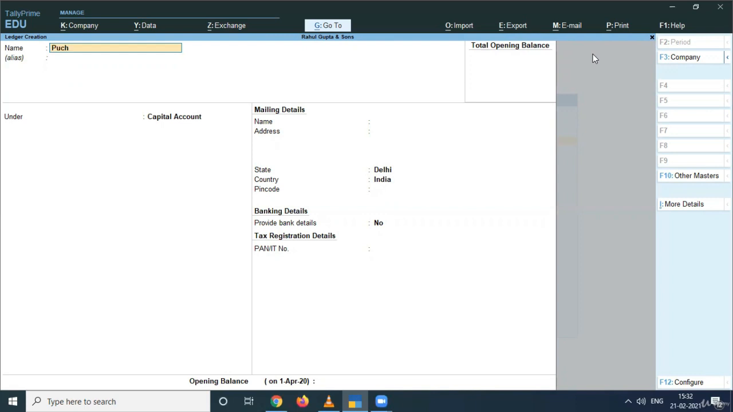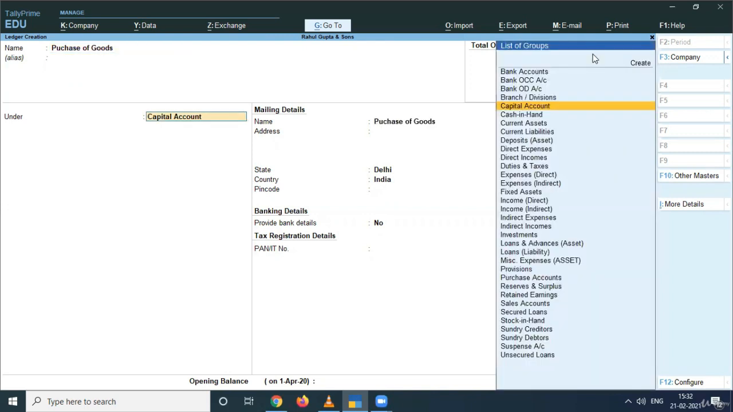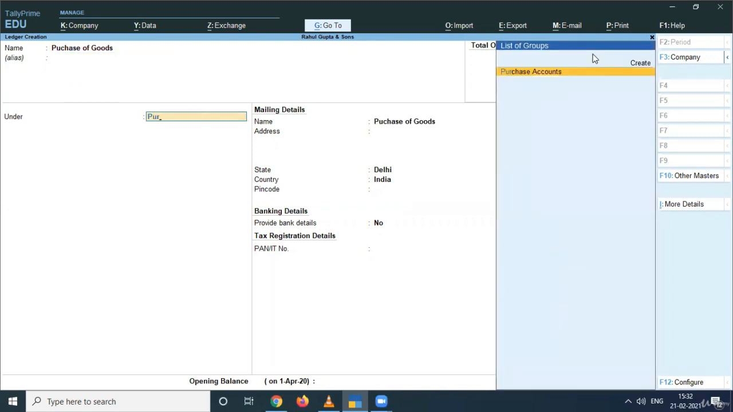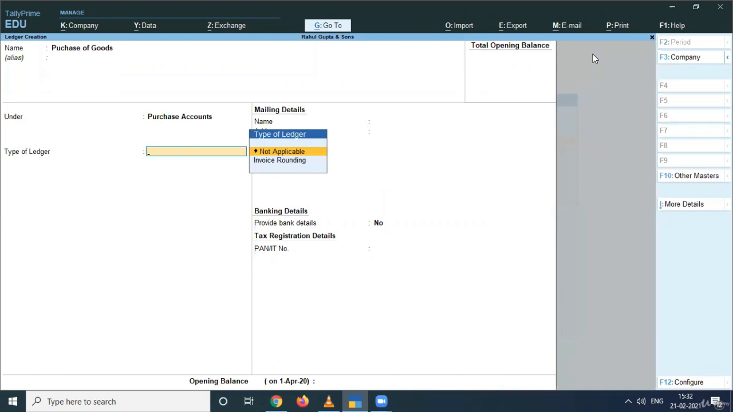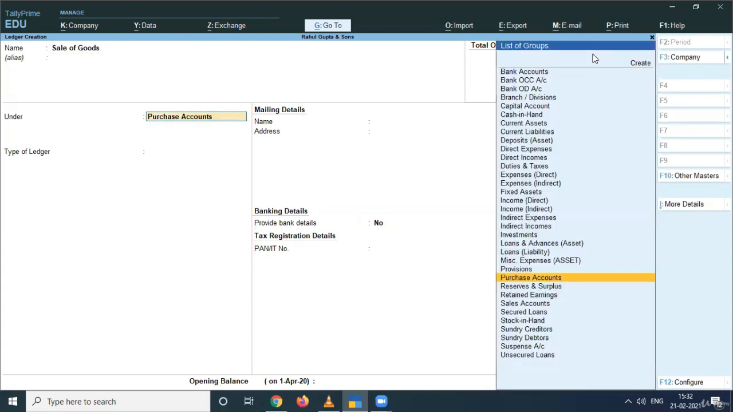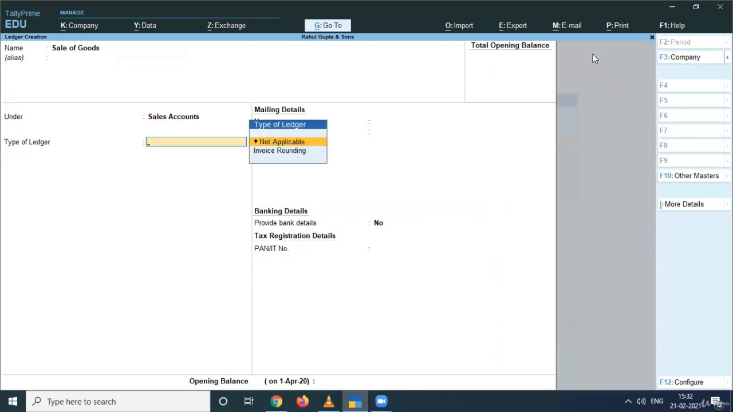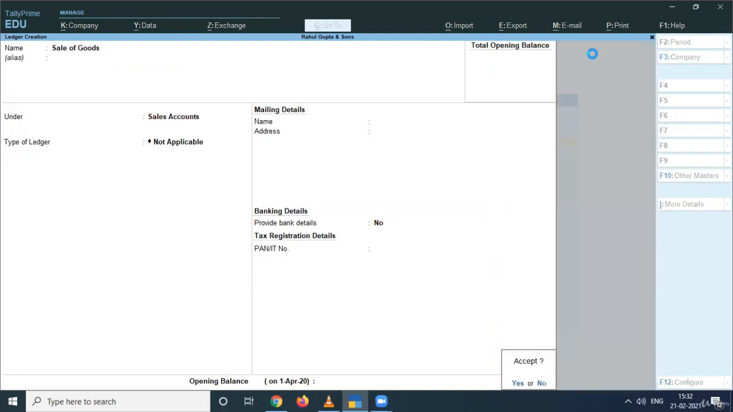So I am preparing here purchase of goods. The purchase ledger will go under, obviously, purchase account. So type of ledger not applicable and then accept. Easy. Now the next we have to prepare is sale of goods, and sale of goods will go under sales account, you know, and this is how you can prepare the sale of goods.